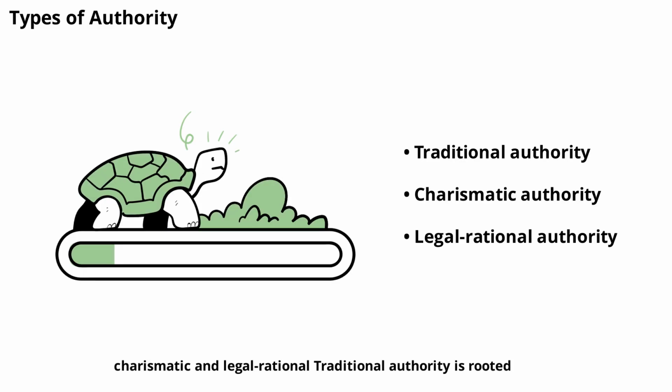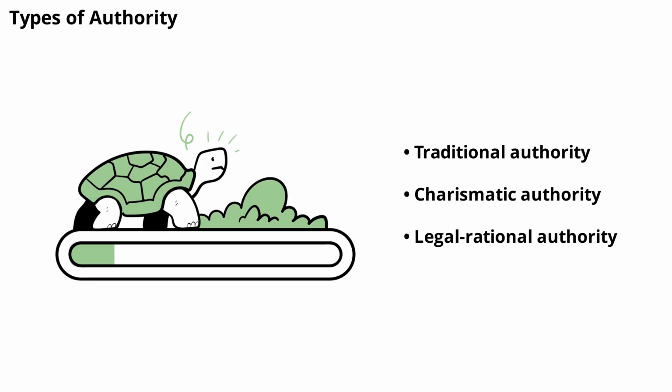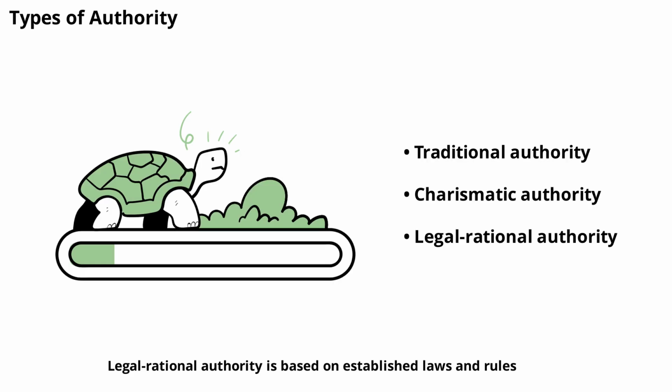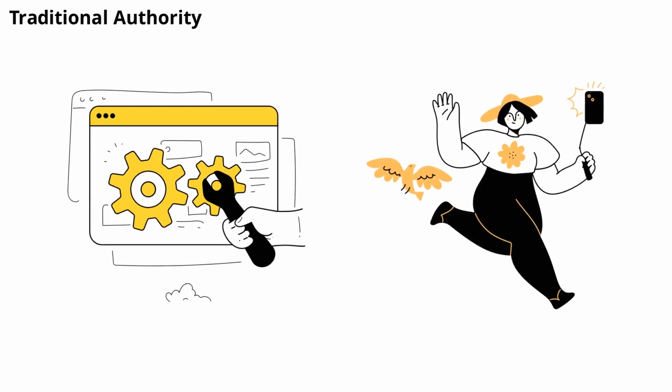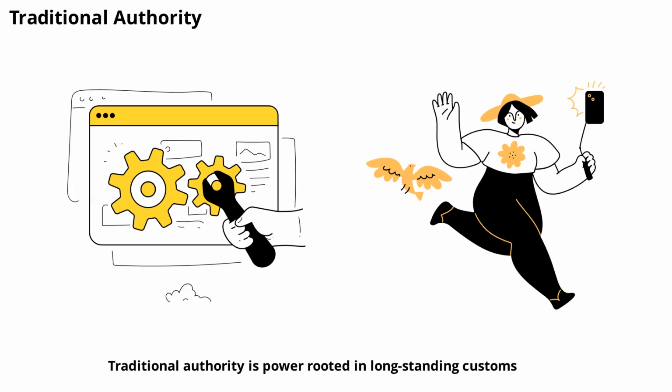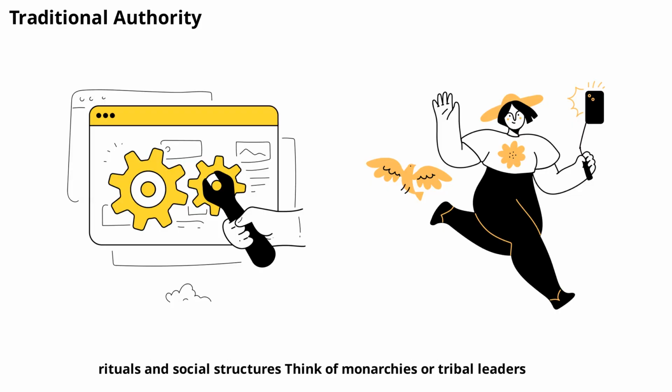Sociologists often describe three main types of authority: traditional, charismatic, and legal rational. Traditional authority is rooted in customs and long-standing practices. Charismatic authority comes from a leader's personal qualities and ability to inspire. Legal rational authority is based on established laws and rules. Most modern governments rely on legal rational authority, but elements of the other types can still be found in many societies.